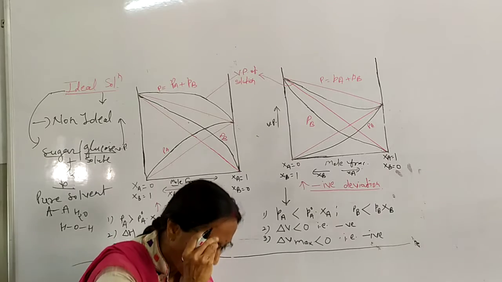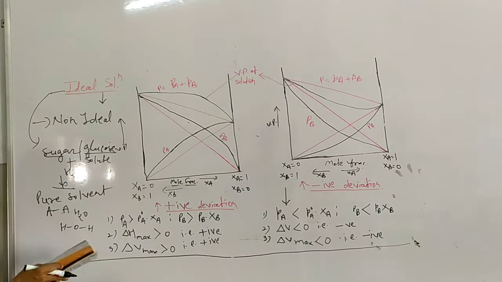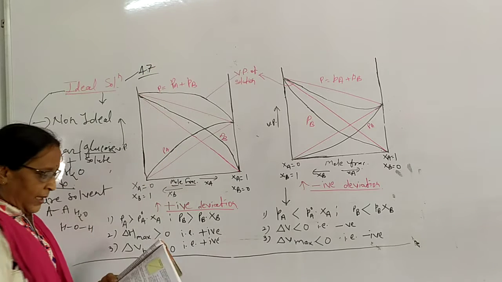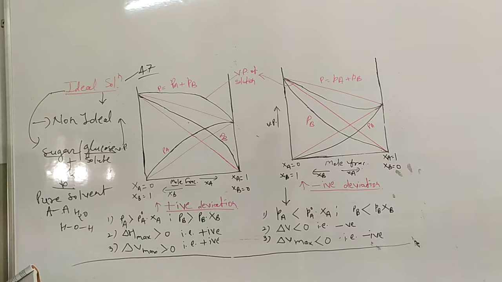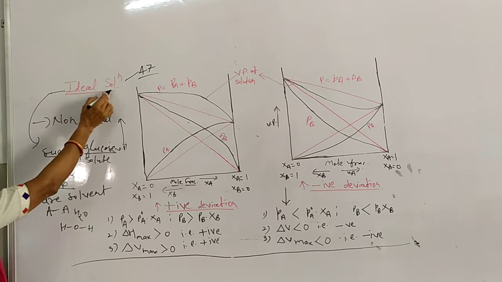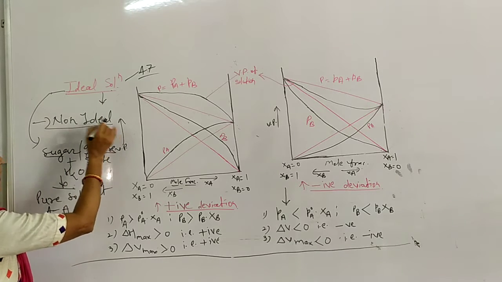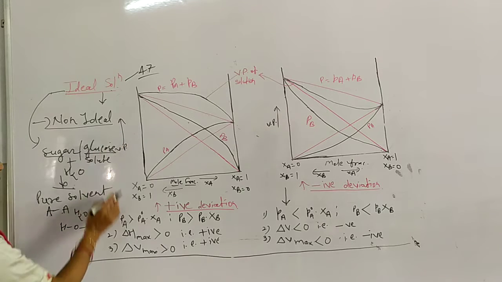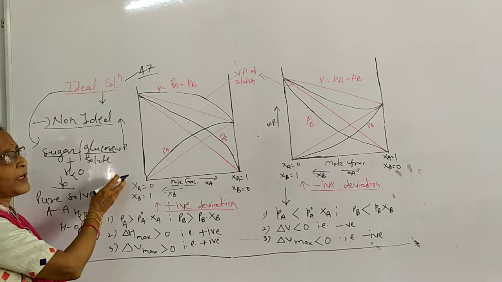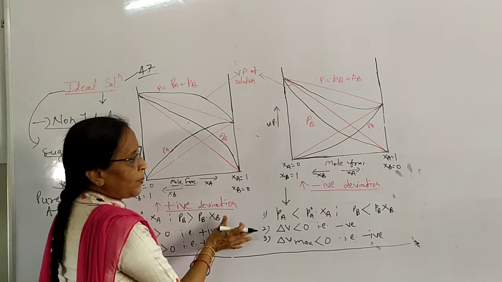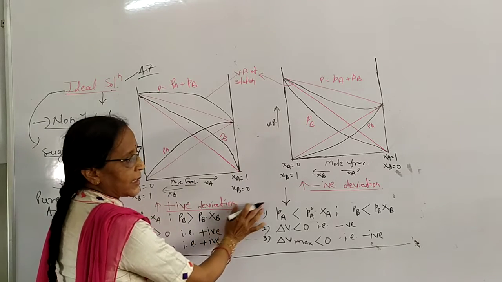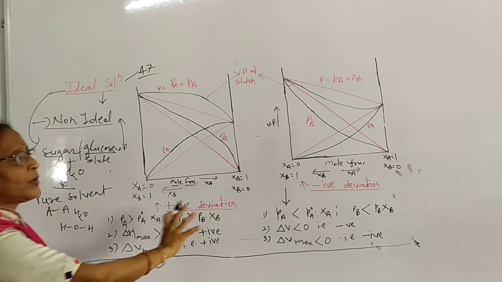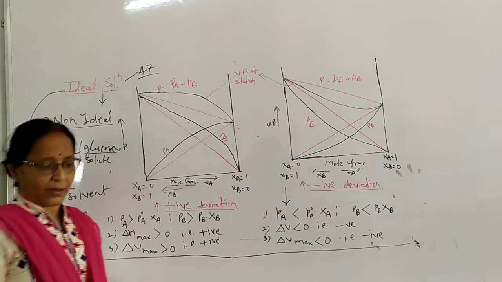This ideal solution, students, in our textbook on page number 47, we are studying here. So today we will discuss ideal solution as well as the very important non-ideal solution. In case of a non-ideal solution, what is the effect on vapor pressure and solubility? Sometimes it increases, sometimes it decreases, and due to this positive and negative deviations occur.